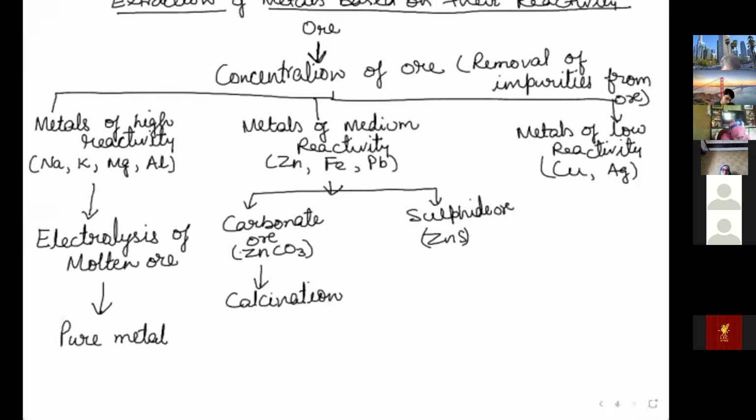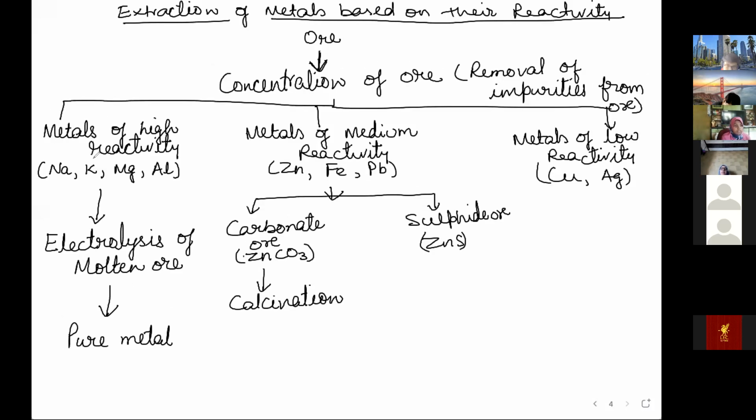They already have oxygen in it, so calcination is the process of heating the ore in the absence of oxygen.